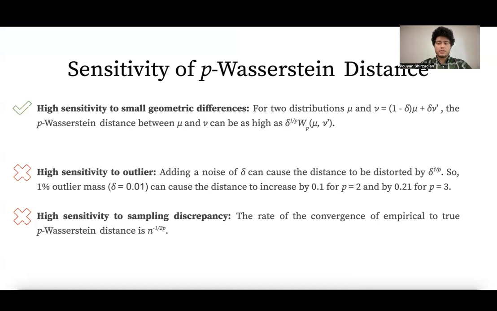Furthermore, for the empirical distributions, the rate of convergence of the empirical p-Wasserstein distance to the true one is n to the power 1 minus 1 over 2p. And therefore, as p grows, the rate of convergence of the p-Wasserstein distance slows down, and for p equal to infinity, the empirical infinite Wasserstein distance does not converge to the true one.